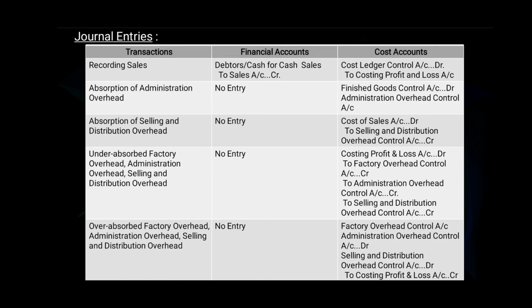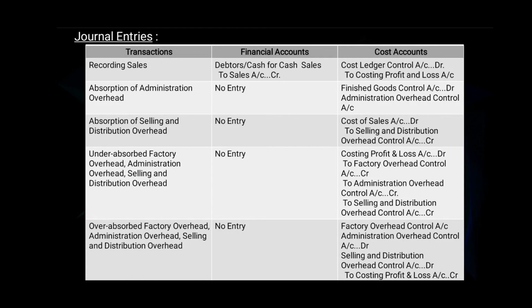25. Absorption of selling and distribution overheads. In financial account, there will be no entry. In cost account, the journal entry will be cost of sales account debit to selling and distribution overheads control account.